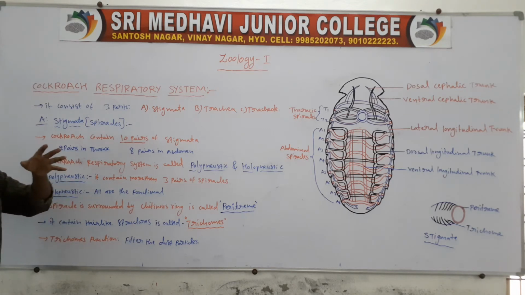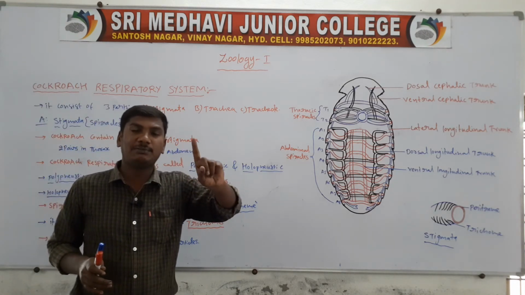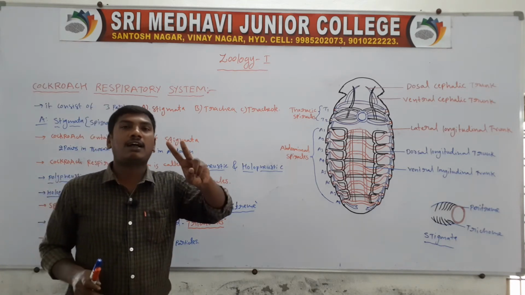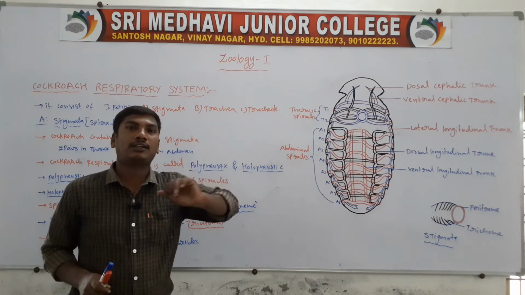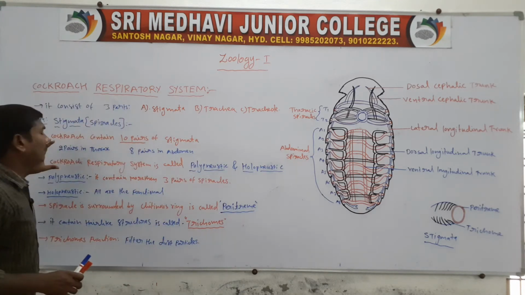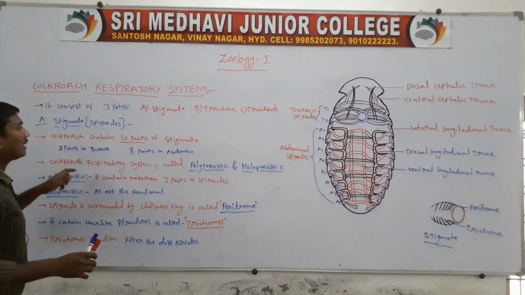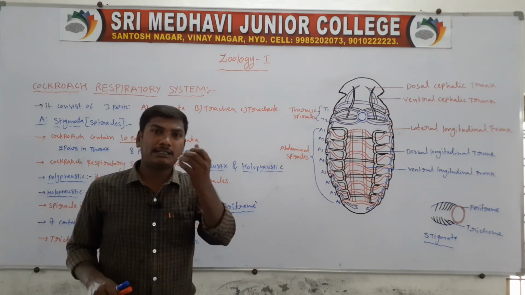Quick revision. The cockroach respiratory system contains mainly three parts. First, stigmata, which are also called spiracles. Second, trachea. Third, tracheoles. First one, stigmata. The cockroach contains 10 pairs of stigmata.